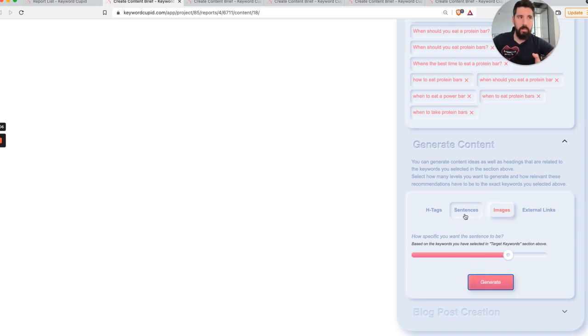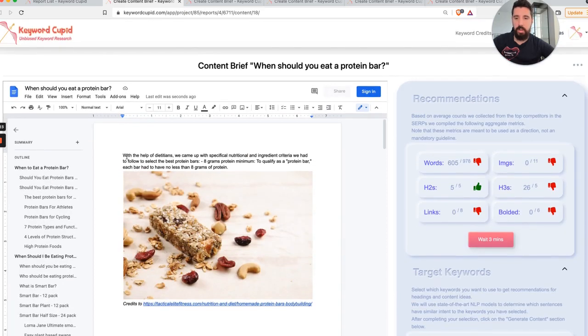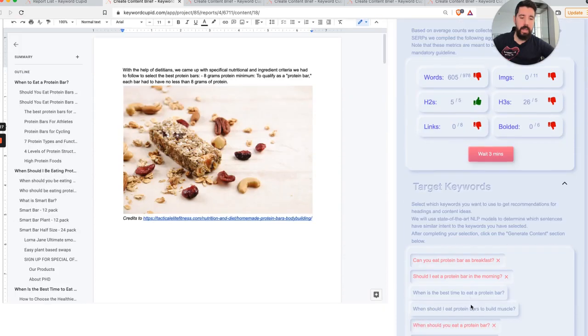Because if you are meant to be in the same results that are ranking well, you should also probably link to similar sources and do the same research. The same works with sentences. We want to generate a sentence that's very relevant to those things, as you see here, with the help of dietitians, 8 grams protein minimum. And then you can also change this as much as you want.